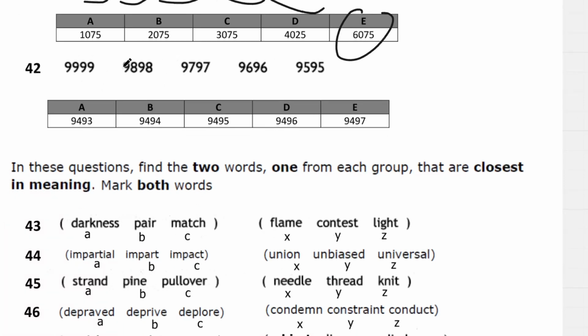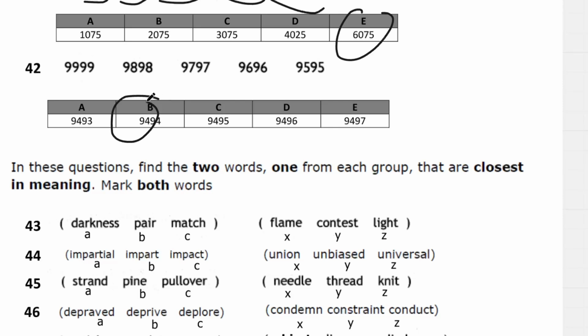42. Each time these digits are going to go down this second digit. So we have to have 4 second, which all of them do, and then 9, 9, 9, 9, 9. Third digit stays 9, so it's going to be 949, which all of them do. Last digit goes 9, 8, 7, 6, 5, 4.